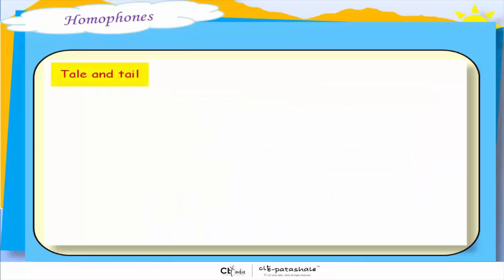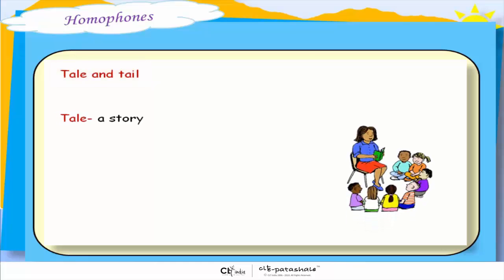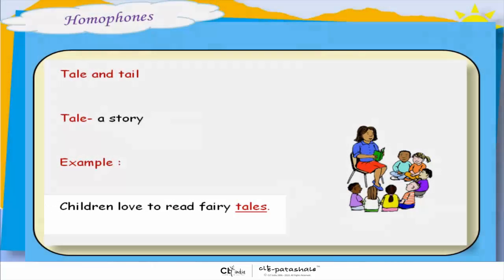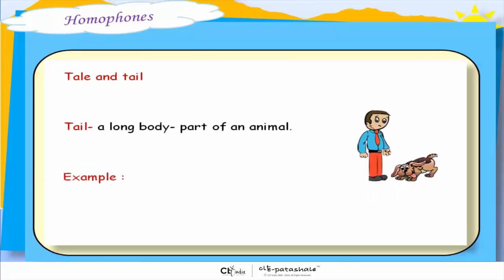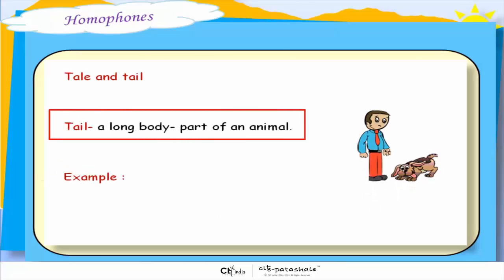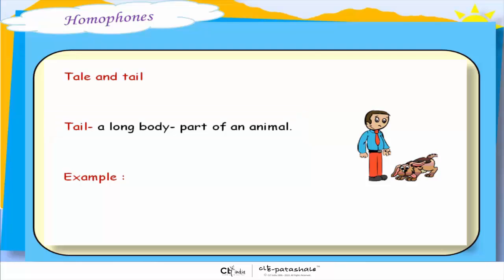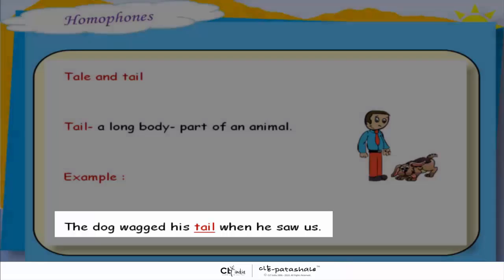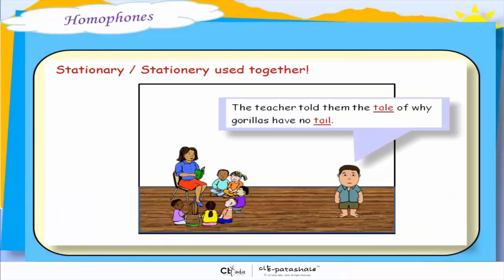Tale and tail. A tale can mean a story. Children love to read fairy tales. Whereas a tail is a long body part of an animal. For example, the dog wagged his tail when he saw us. Let's use tale and tail together. The teacher told them the tale of why gorillas have no tail.